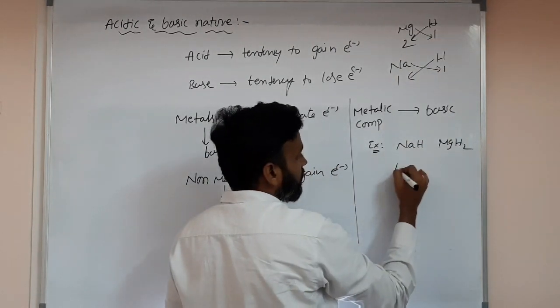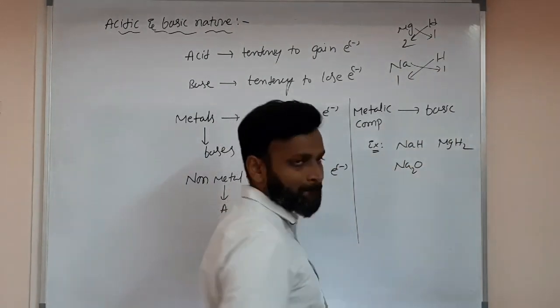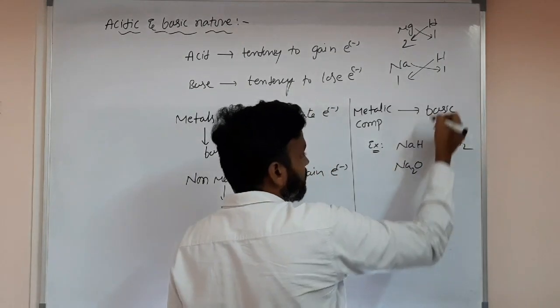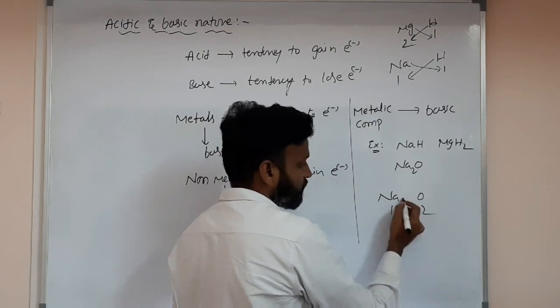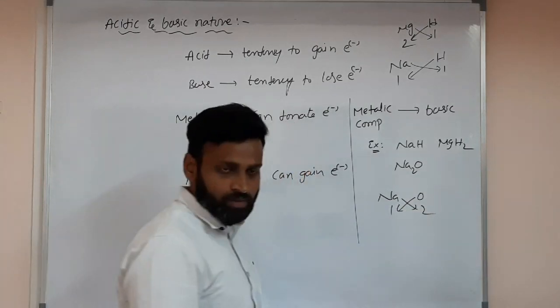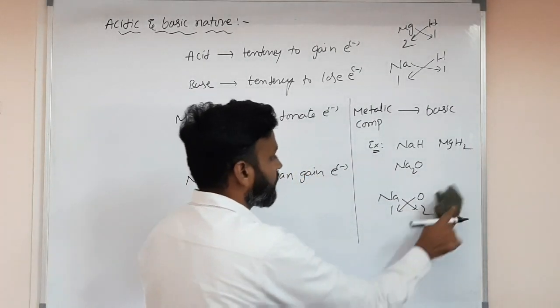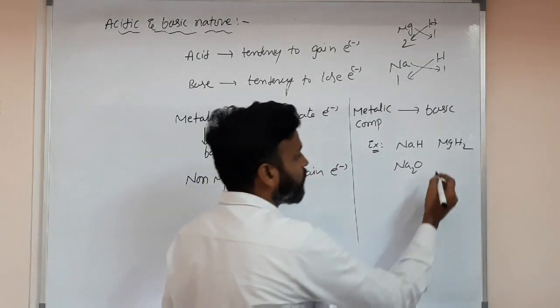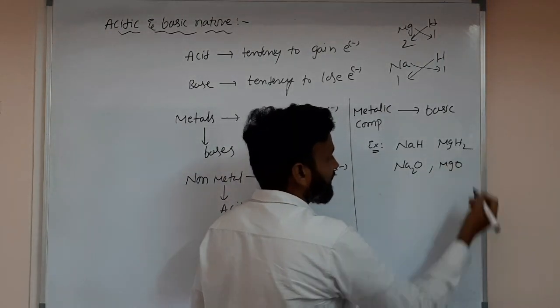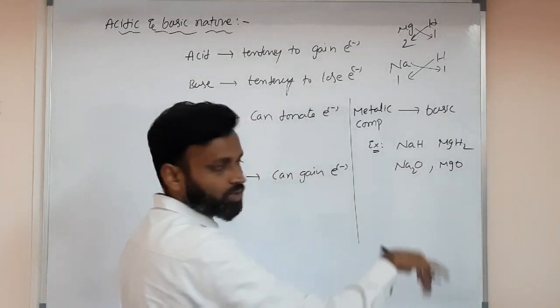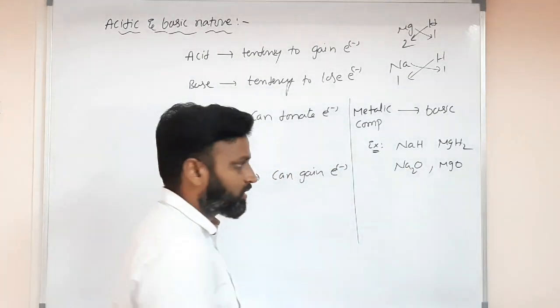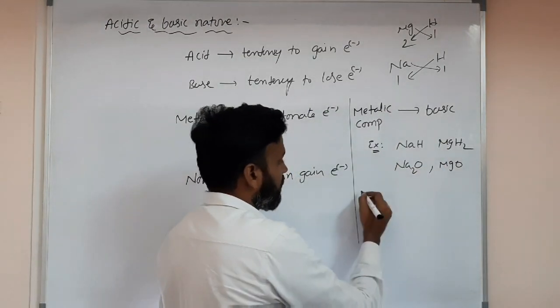Okay, so these all are Na2O. Why is Na2O written? No need to learn by heart. Sodium valency is 1, oxygen is 2, so Na2O. No need to balance, no need to learn by heart. So Na2O or MgO like that, because magnesium valency is 2, oxygen also 2. The 2s cancel, so MgO. These all have basic nature.